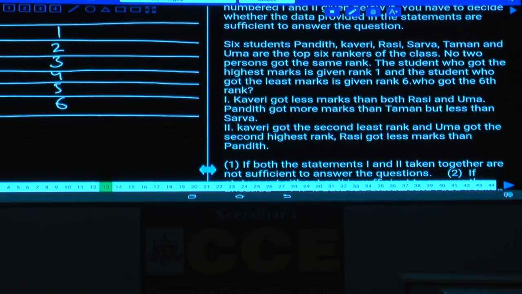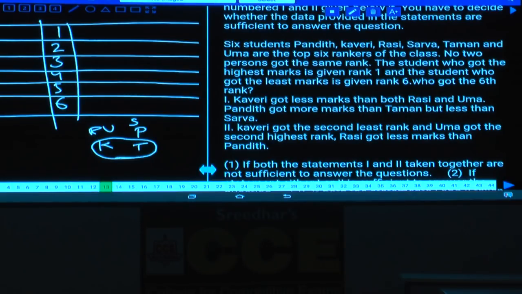Then tell me what is your answer here? Condition number 1: K got less marks than both R and U, and P got more marks than T but less than S. Now with the help of the first one, who can be the 6th ranker here? Either K or T can be the 6th ranker. One alone is not sufficient.